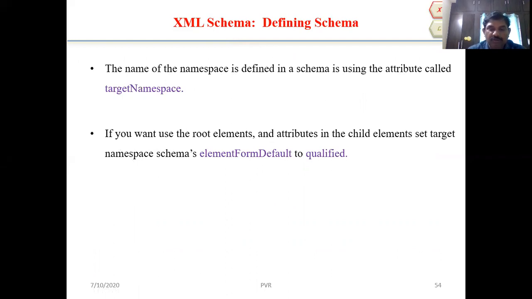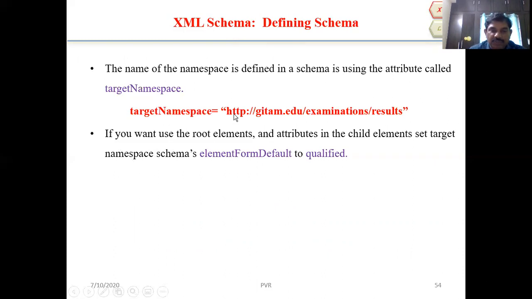Here we can see the target namespace in quotations: we are writing http://geetham.edu/examinations/results. If you want to see any website results, you can go to the site. I wrote Geetham here, or otherwise you can write j2h.edu/examinations/results. Then here, elementFormDefault is equal to "qualified".